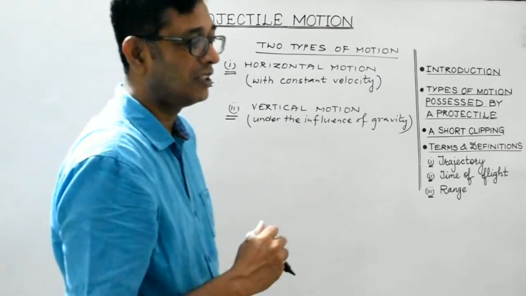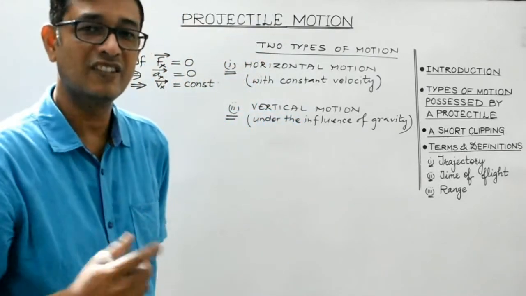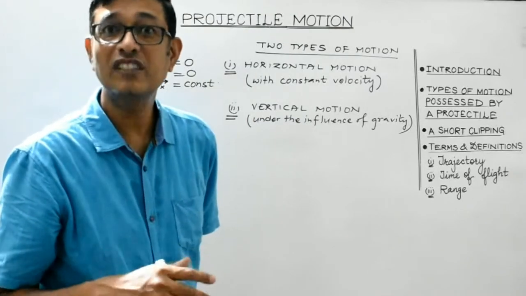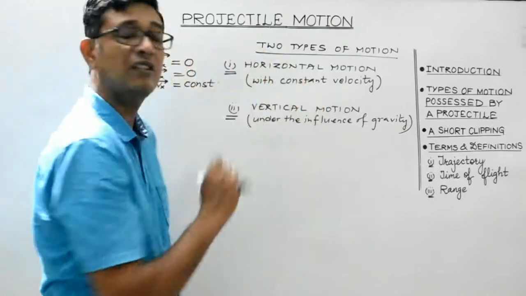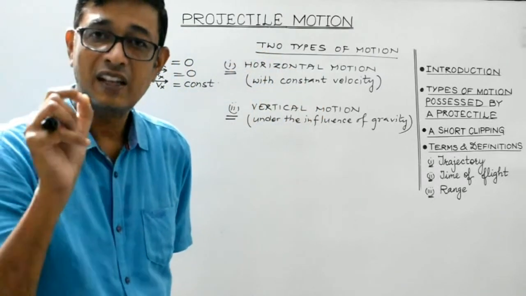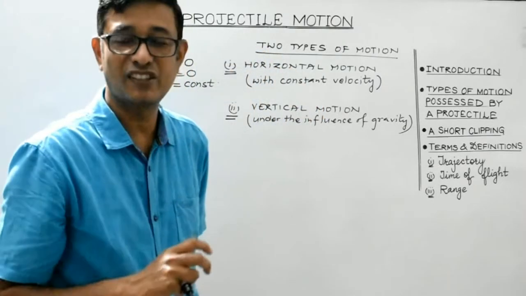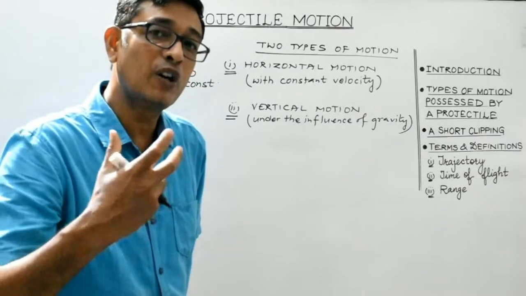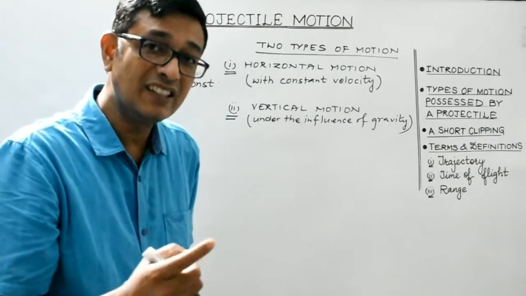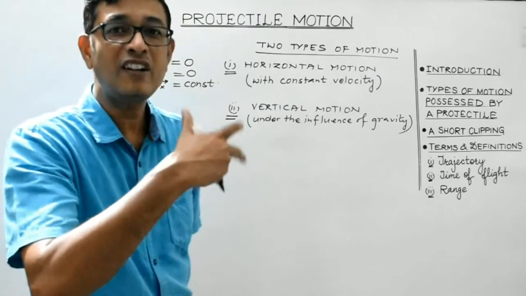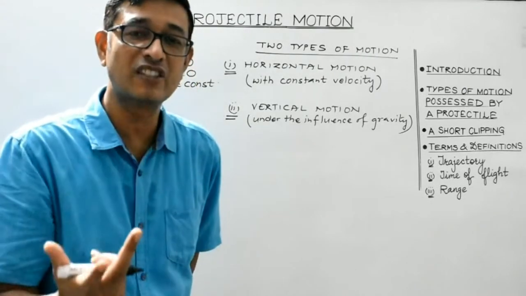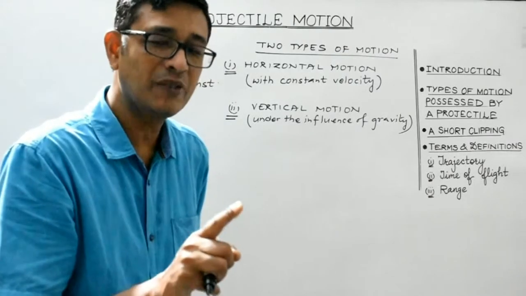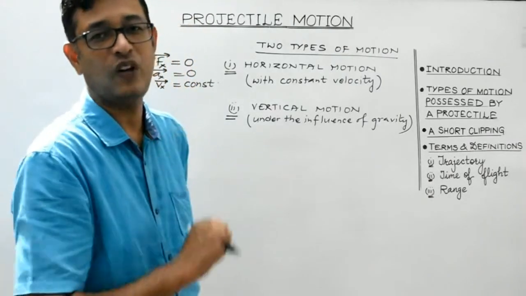So whenever a body has acceleration, what happens? Its velocity changes, right? So in vertical motion, the projectile has acceleration due to gravity, as a result of which the vertical component of velocity of the projectile either increases or decreases at a constant rate. And what is that constant rate? It is 9.8 meter per second square, right?